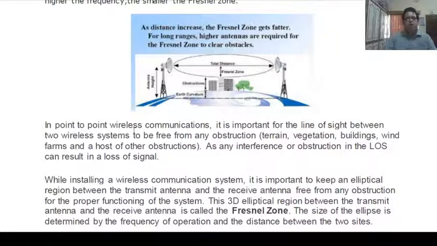In point-to-point wireless communications, it is important for the line of sight between two wireless systems to be free from any obstruction. These obstructions may be terrain, vegetation, buildings, wind farms, and a host of other obstructions, as any interference or obstruction in the LOS can result in loss of signal.